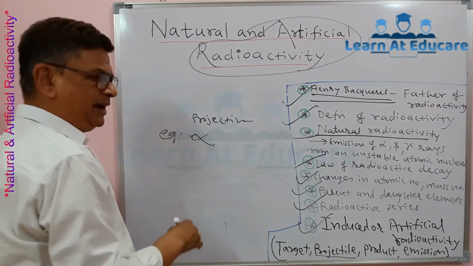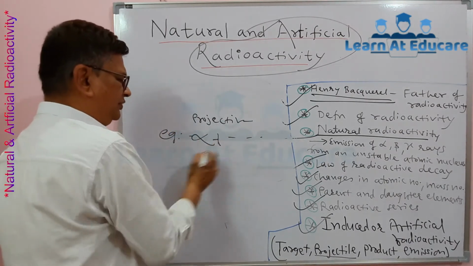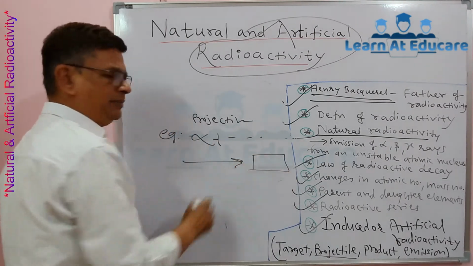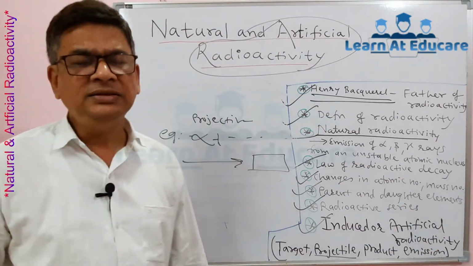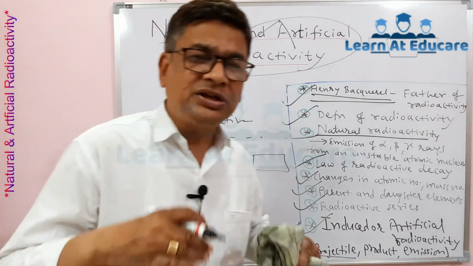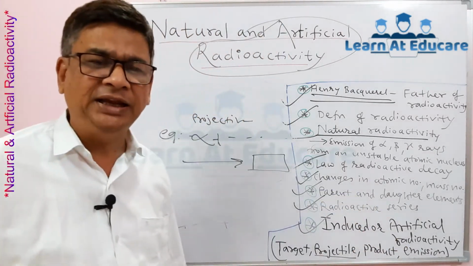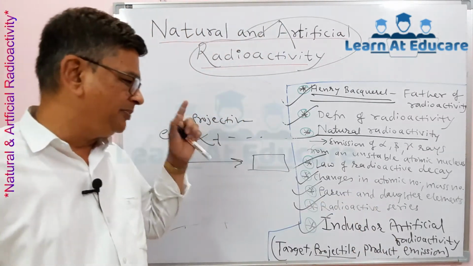If it bombards a lighter element, it gives a radioactive element. Here a stable element is converted into an unstable element artificially, hence it is called artificial radioactivity.